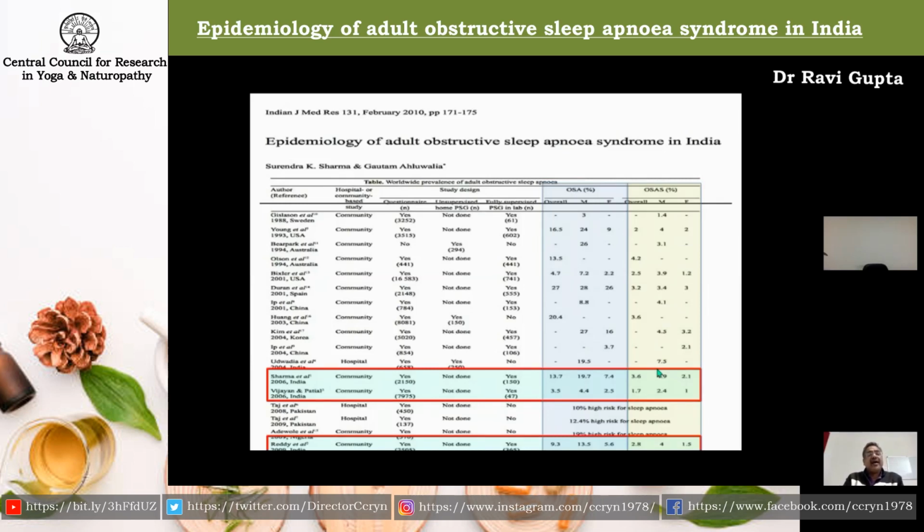And if we look at the epidemiology of obstructive sleep apnea among adults in India, we can see here the various studies have found differences in the epidemiology.